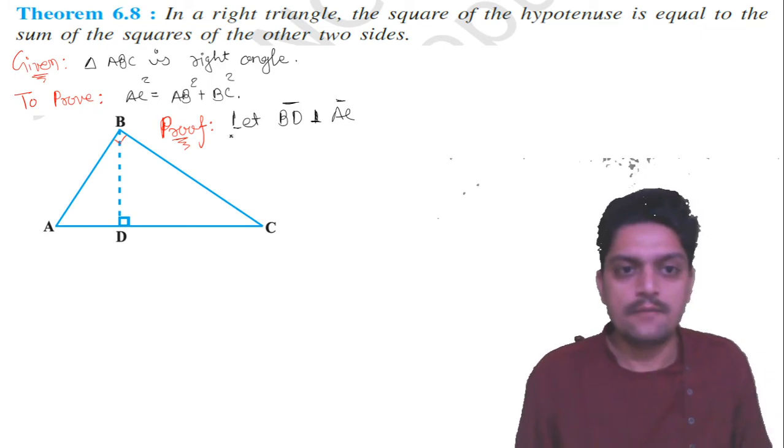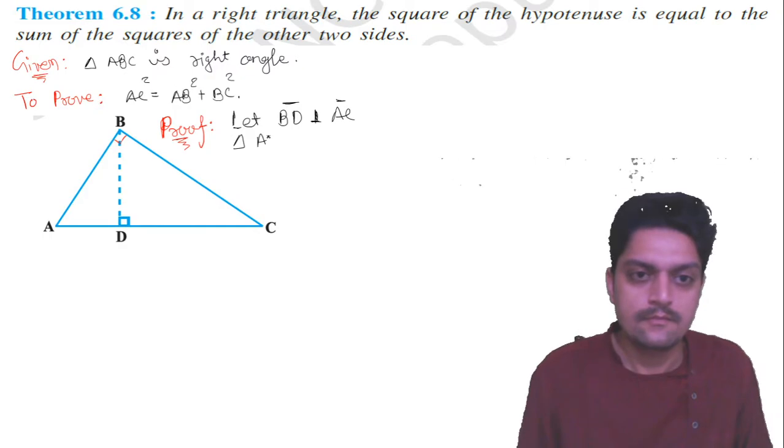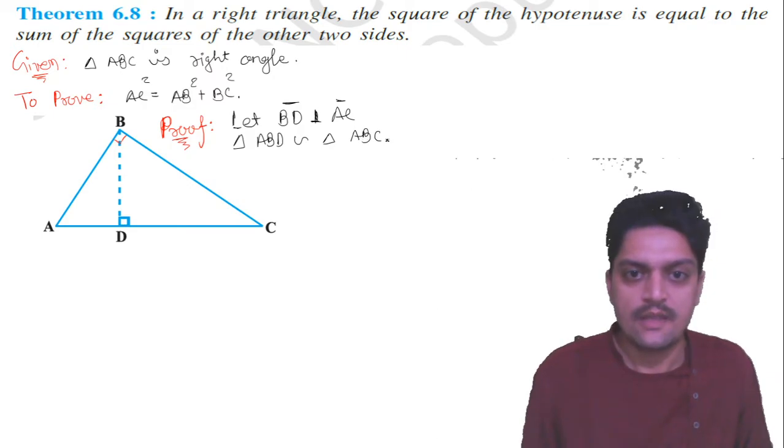So now here, triangle ABD is similar to triangle ABC.